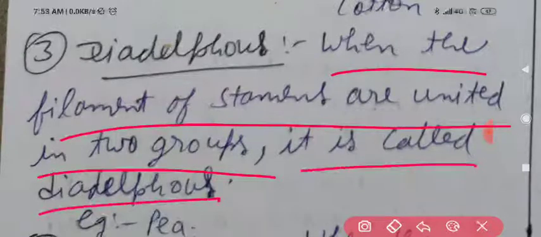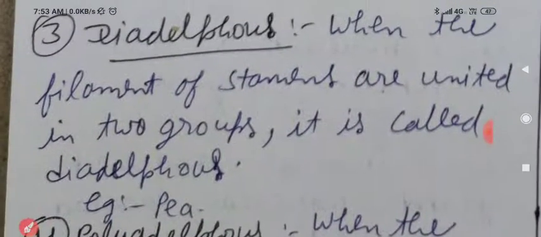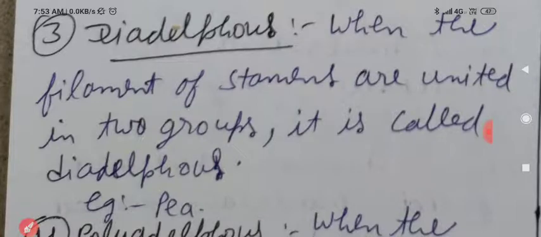Clear? Example for it is pea. Pea is the example for diadelphous.